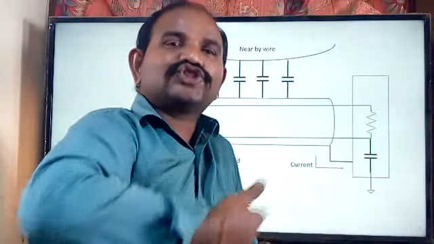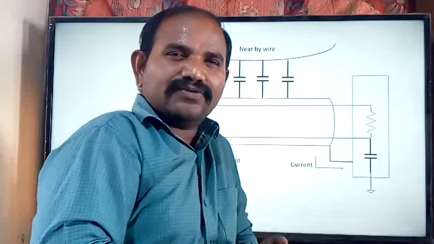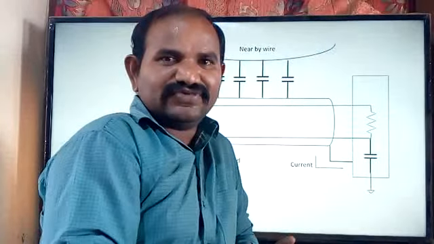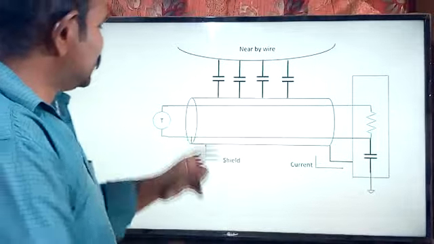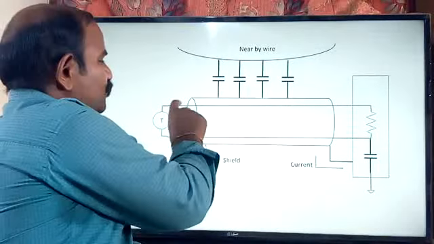That is nothing but the jacket, which is protecting the actual data carrying wire. Okay, so here also I'm using a shield to protect my wires.